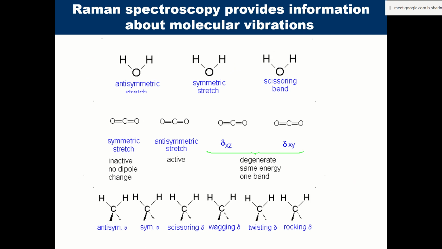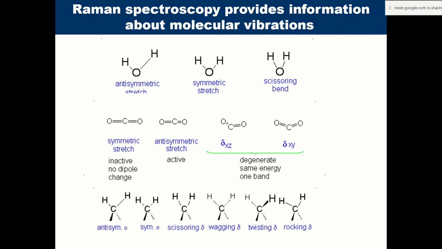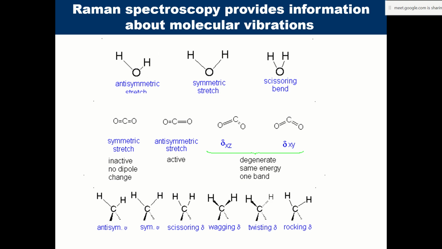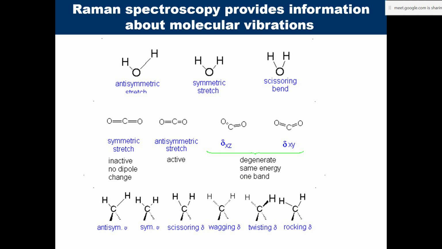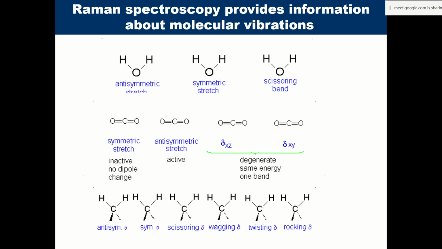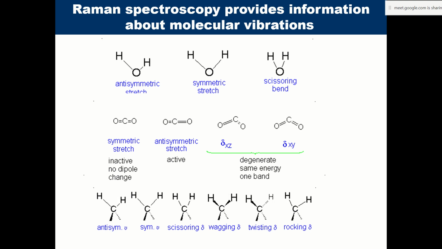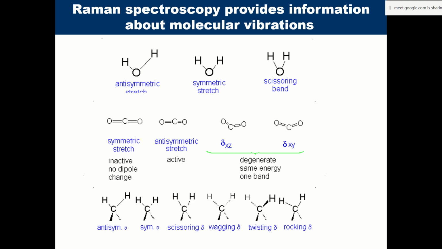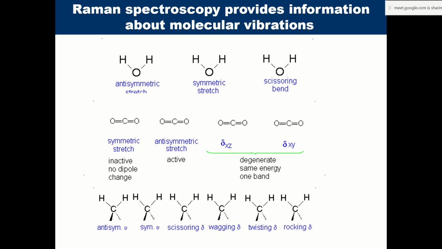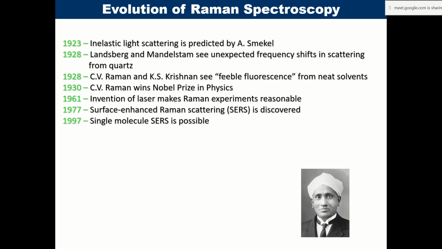Rayleigh scattering is not important because there is no change in energy, and so we do not get any information about molecular vibrations, and so we cannot understand the molecular structure by Rayleigh scattering. But Raman scattering, when we develop it as a tool, with a monochromatic source of light and the detector, we get a lot of information about the molecules. Okay, so this is the illustration of how the things happen, how the molecules are vibrating, and the timeline is here.